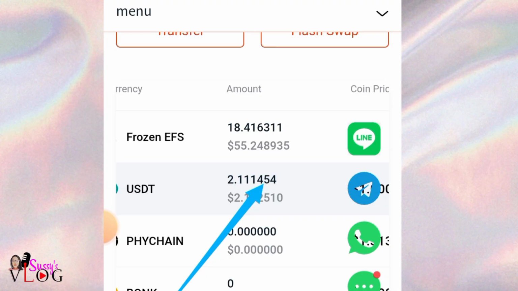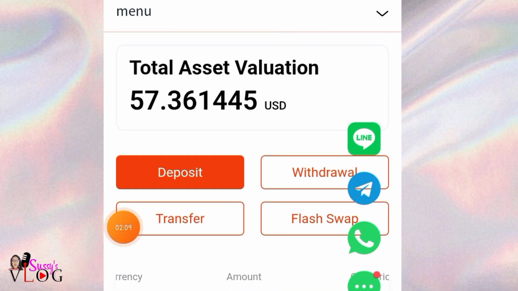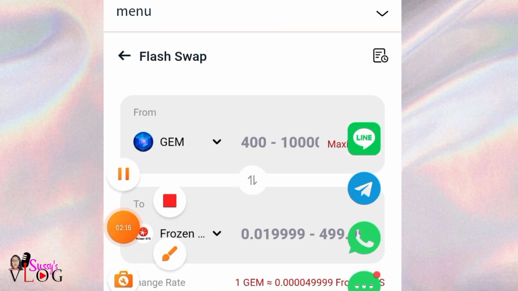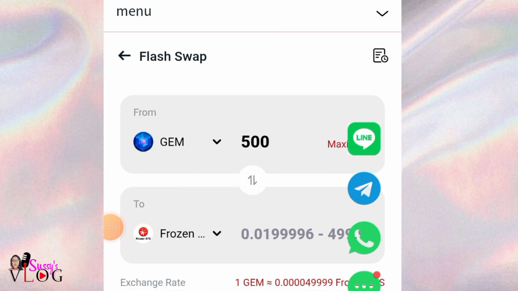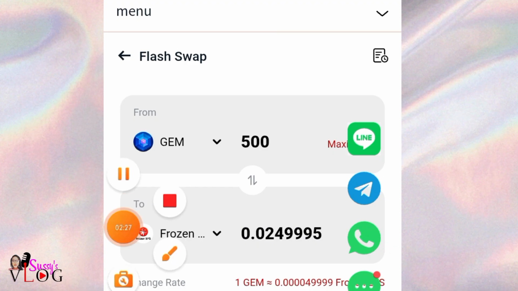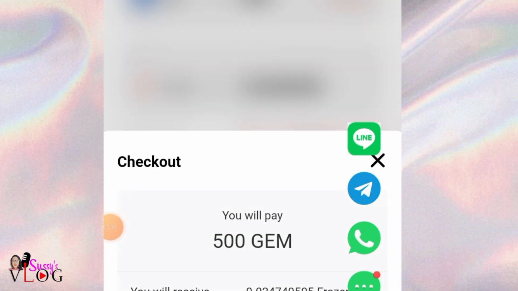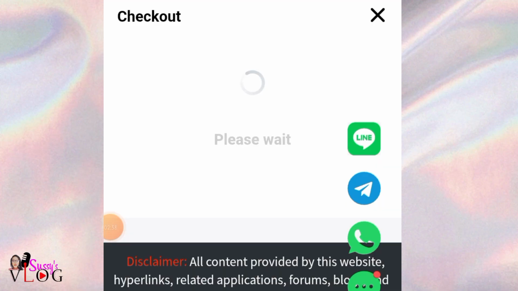So now that you are here on this spot, you come here, you click on flash swap. So I'm just rushing over this because I know a lot of us have an idea of this particular update. So you come here, this particular gems, you come there and click on maximum. Then you're going to swap this to frozen EFS, and to swap it, you scroll down, you come here, you click on confirm. That is one swapping. You scroll up again, you click on confirm.